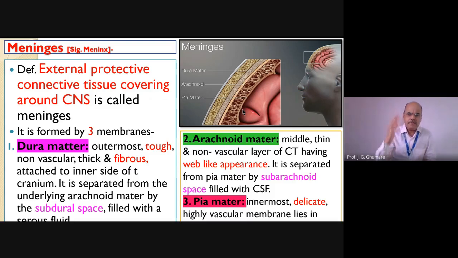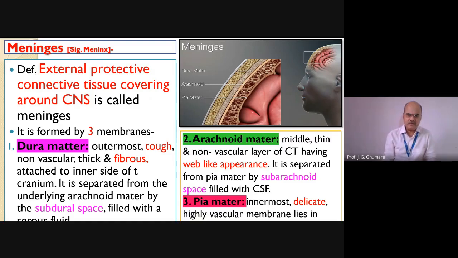So whatever nourishment is to be given to the remaining layers, even to the brain, is with the help of blood vessels present in the pia mater. Innermost, delicate, highly vascular, and in close contact with the CNS. Like dura mater with the subdural space and arachnoid mater with the subarachnoid space, we don't have a space between the brain and pia mater, remember.